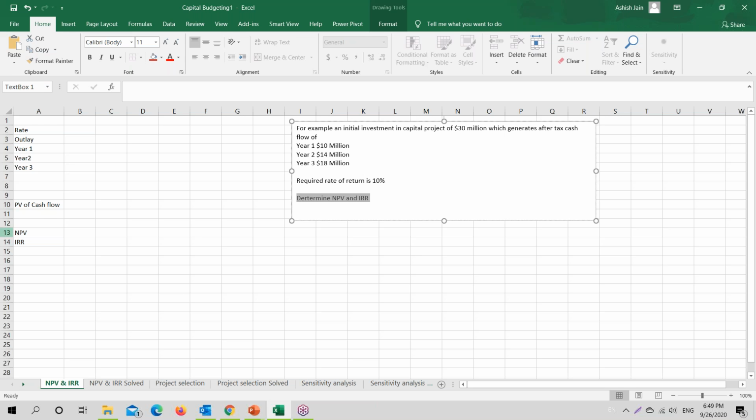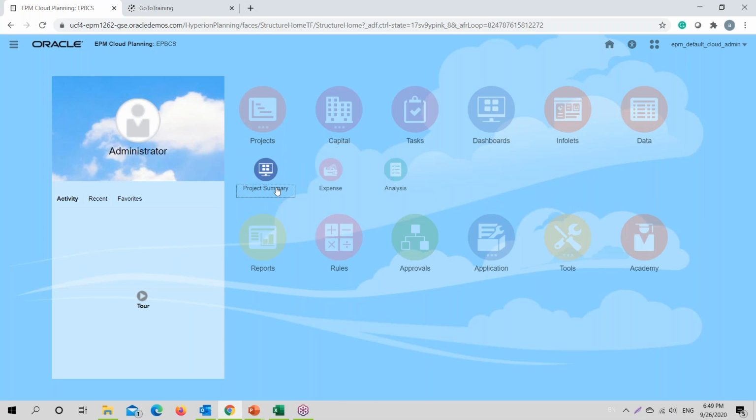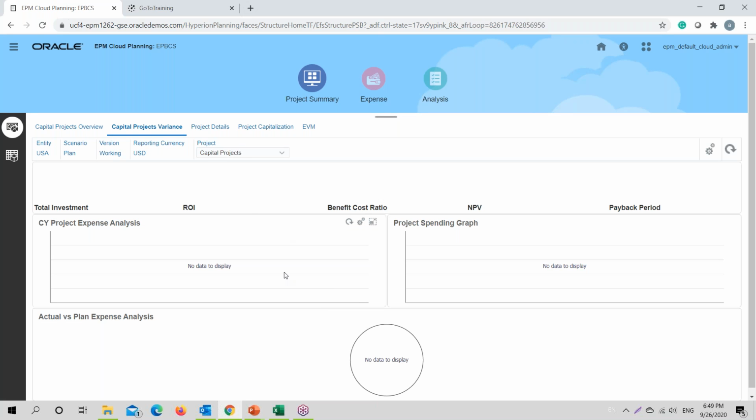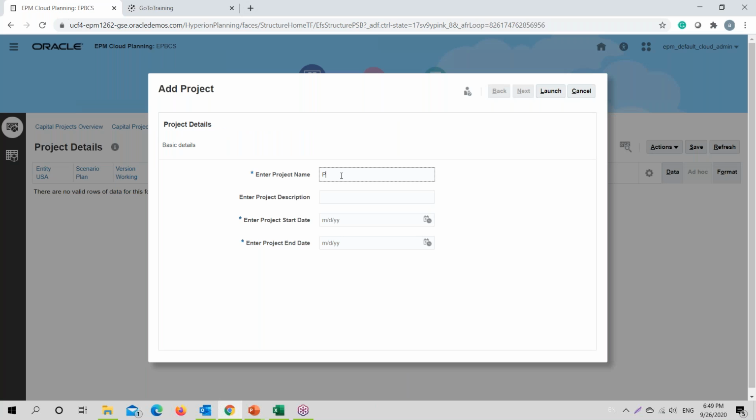So what we will do, we will take this particular scenario into our application, do the calculation, and then we will cross verify the same in Excel, how the calculations take place. So for that, we just enable our project module, and under the project module, we add a new project with the information as we have in our case scenario. Okay. So let's just add one project. Let me name the project as project one.